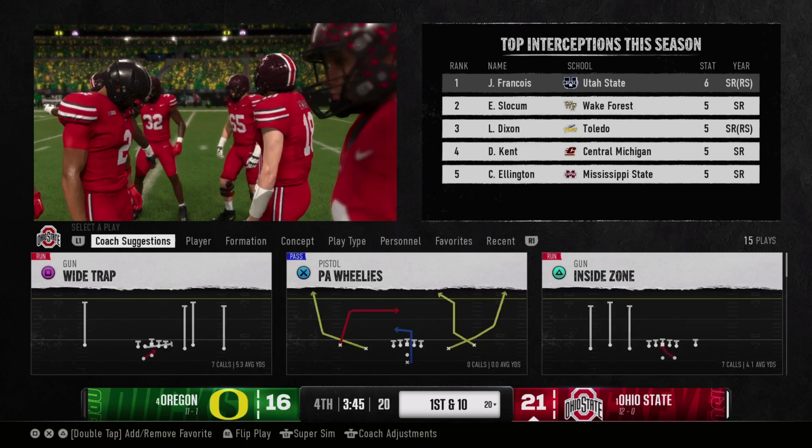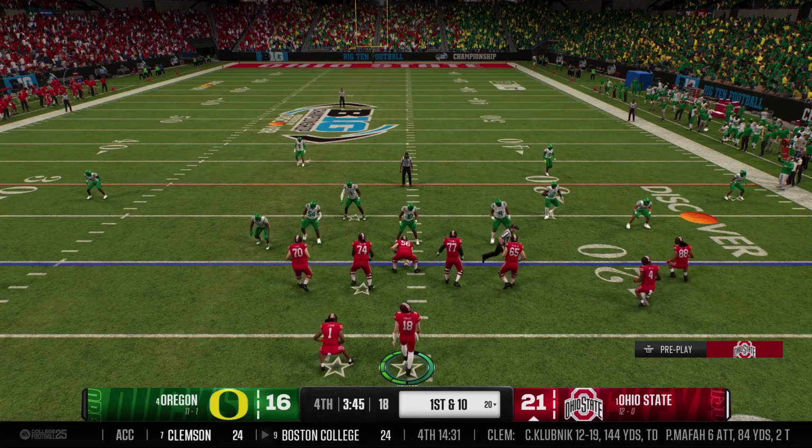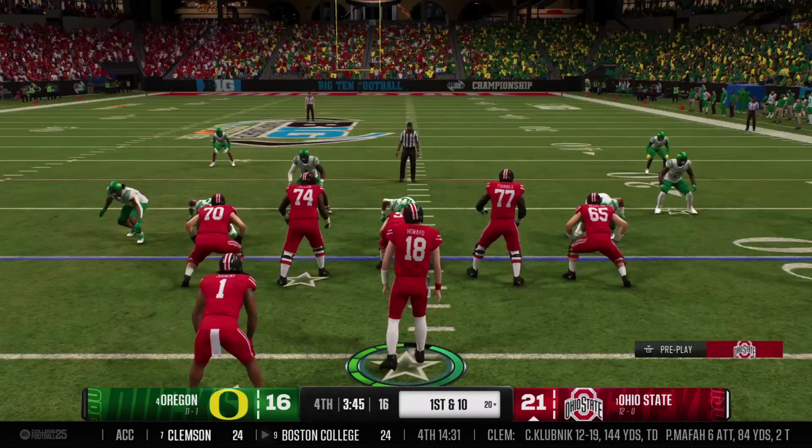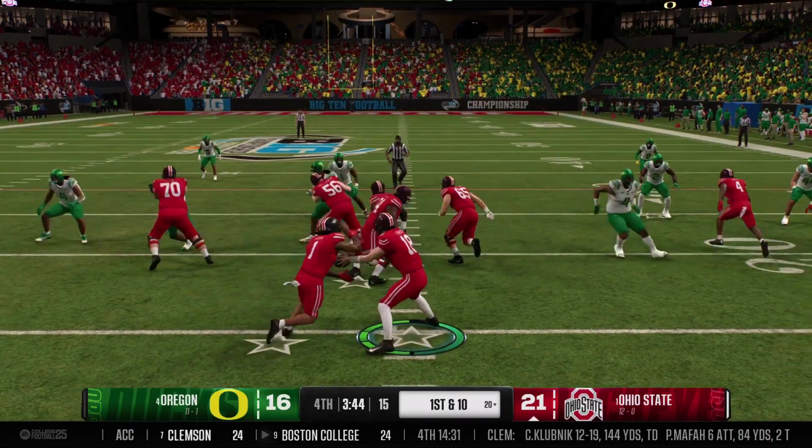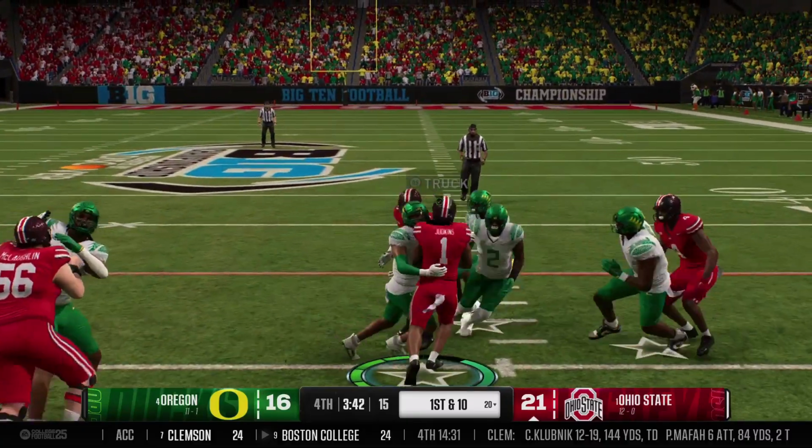And the Ohio State offense comes back onto the field. This game just got tighter. The temptation might be to sit on this lead, but we'll see how aggressive they get.